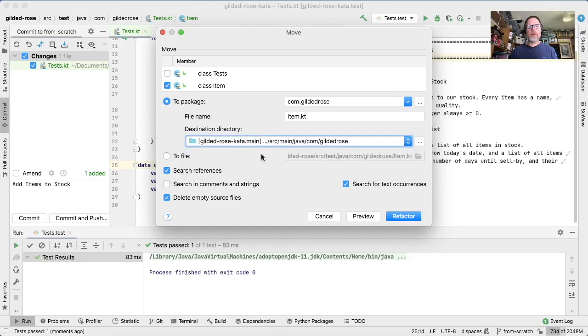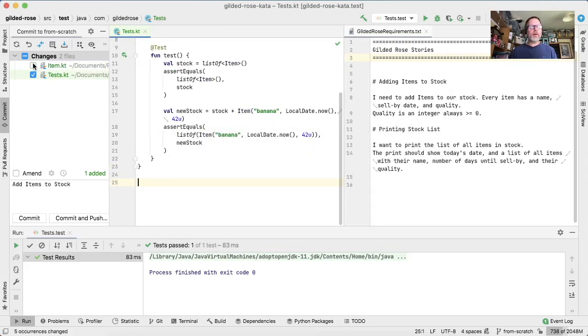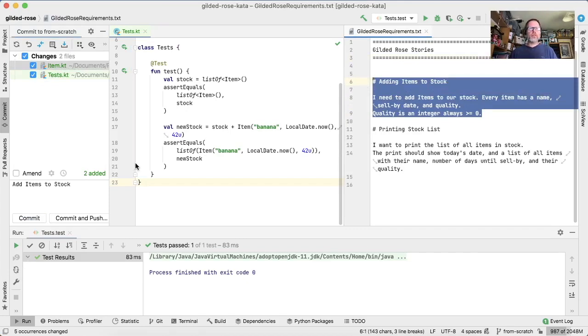Gilded rows main item. So now we have 2 of those. We have another file to worry about. But we're saying to our customer, hey, we've done this, so we should really get that into production in some sort of way. Okay, we're going to commit that.